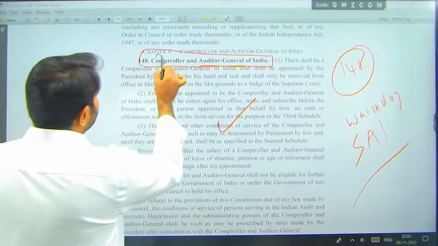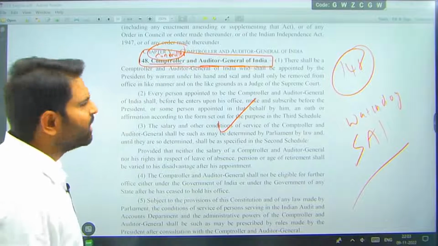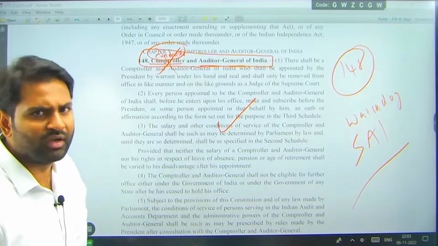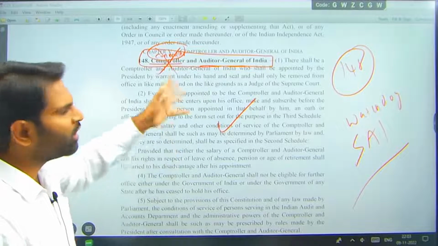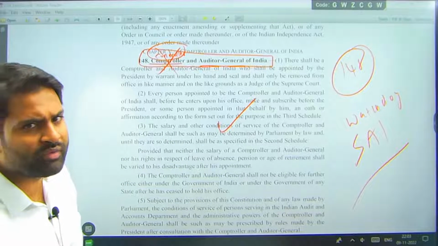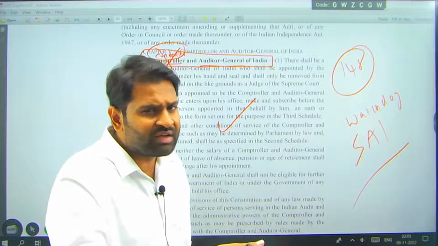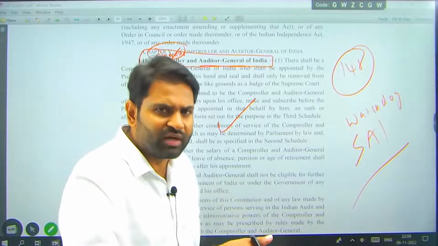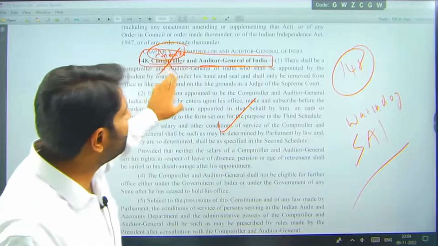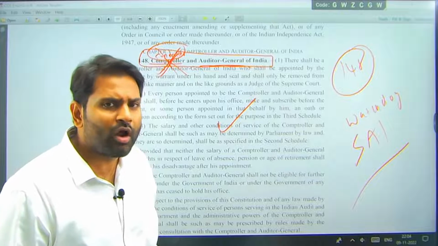Normally, controller is the word used for a private person, and comptroller is used for a public person. But remember, the name is not good, because he is not the controller, he is just the Auditor General of India. He is not controlling the funds, unlike the Britishers' time when they used to control the funds also. Now the control of funds is in the hands of the Finance Ministry and Parliament. Parliament is the institution which will have control over the funds, and more or less it is the executive. The name is not justified here, but it is still continuing, Comptroller and Auditor General of India.